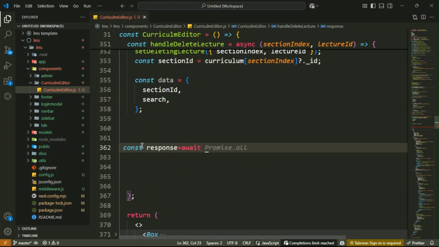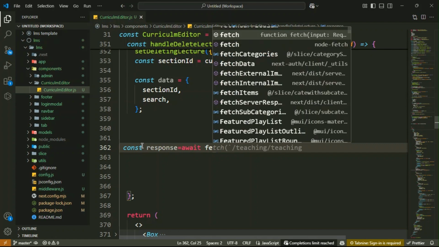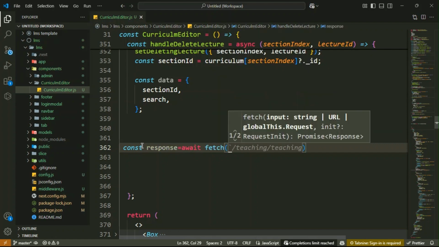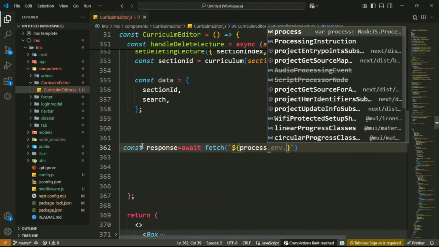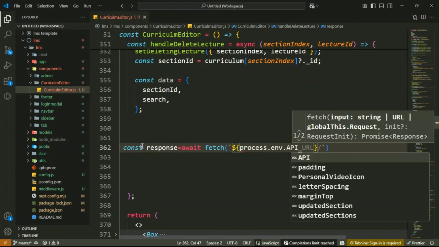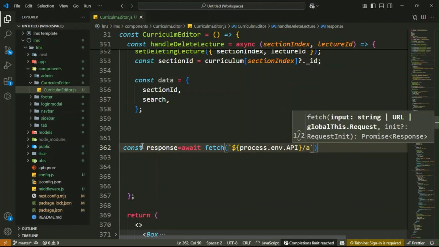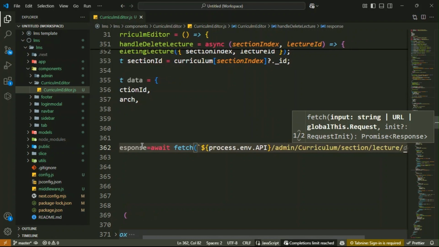We can easily use the await keyword, because we have already made this function asynchronous, so we use fetch with await. Then backtick, and inside the backtick dollar symbol, then you can access your environment variable process.env.API. Then forward slash, go inside the admin directory, then inside it curriculum, then forward slash section, go inside sections. Got it? Then inside it forward slash lecture, then forward slash dollar symbol lectureId.